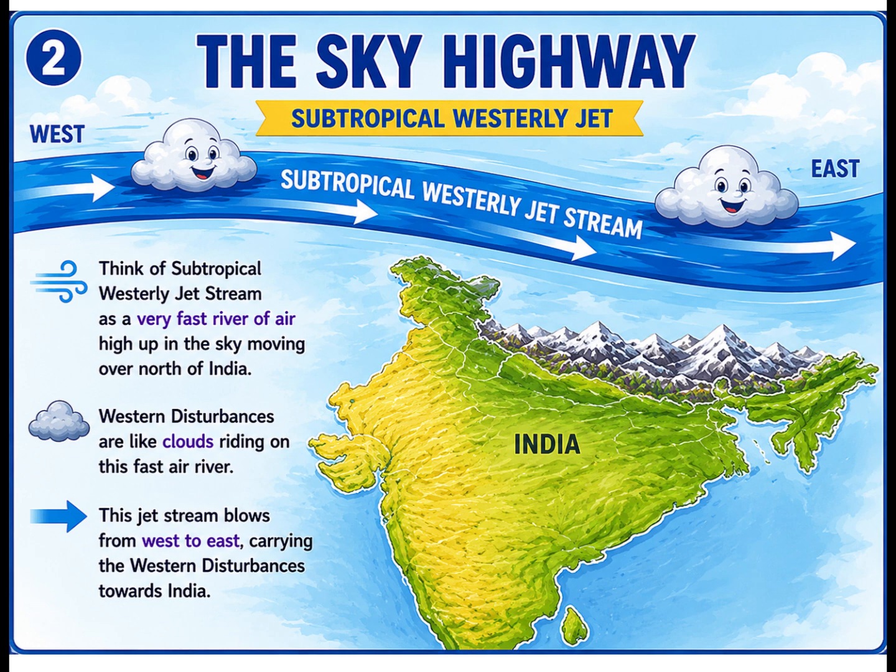Think of the subtropical westerly jet stream as a very fast river of air high up in the sky, and western disturbances are like clouds riding on this fast air river. So it is the jet stream that blows from west to east, carrying the western disturbances towards India.